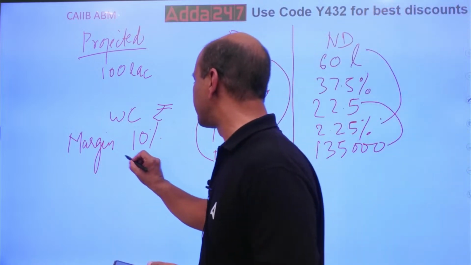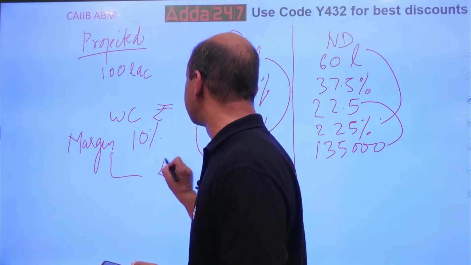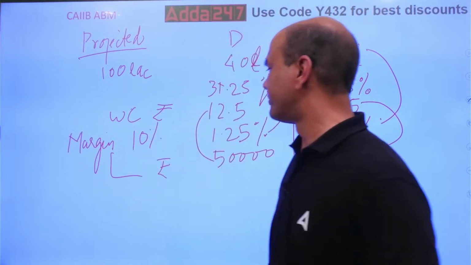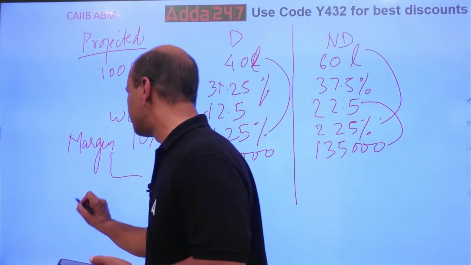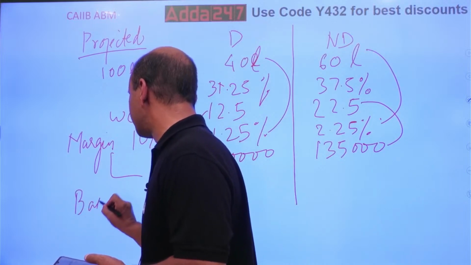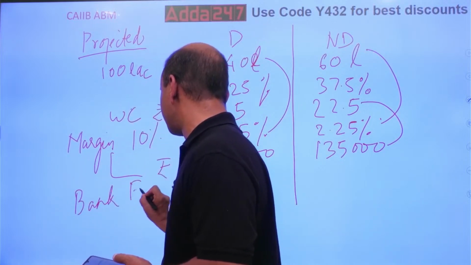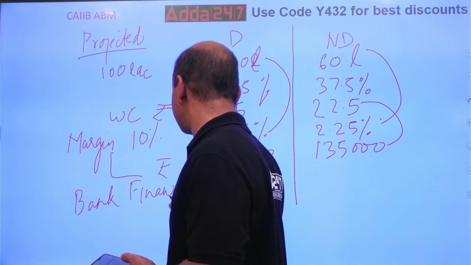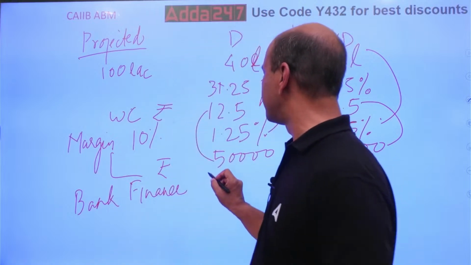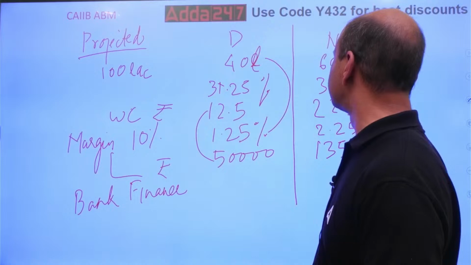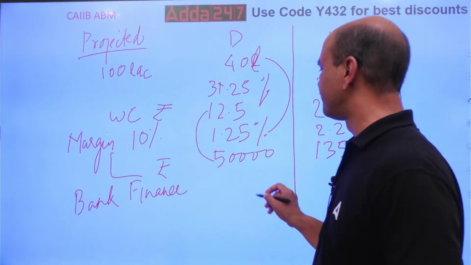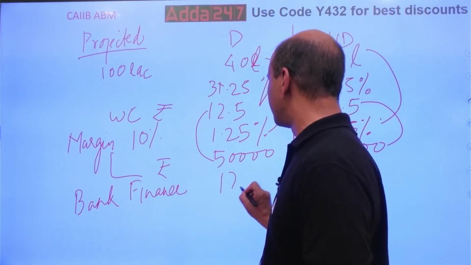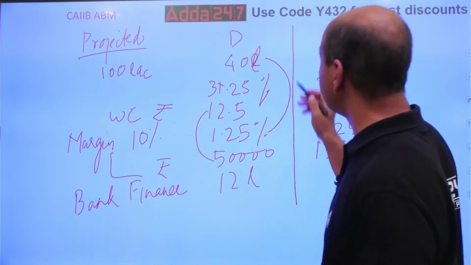This is my margin in rupees, this is my margin in percentage. So what is my bank finance? Bank finance equals 12.5 minus 50,000, so it comes out to be 12 lakhs. 12 lakhs bank finance in the digital part.